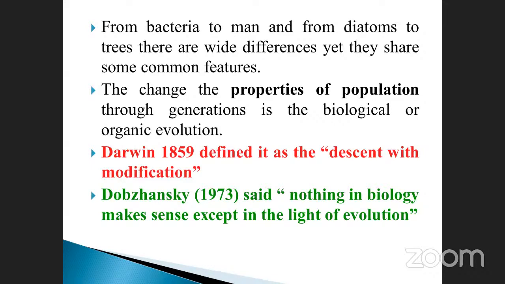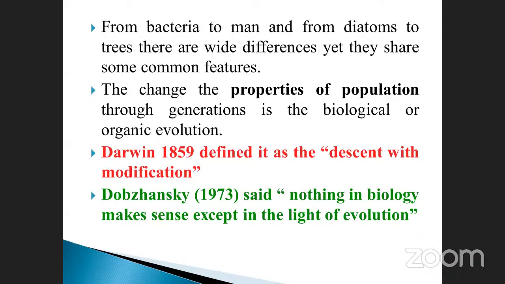At the same time, in diatoms we cannot differentiate root, stem, flowers, because they look like a tree-like structure, nothing but small branches. Compared to a tree, we can easily differentiate which is root, which is shoot, and leaves and flowers. So this is the development from bacteria to man, and from the diatom to the tree.